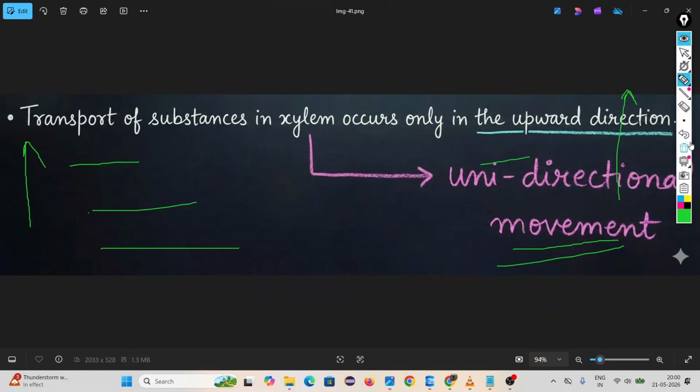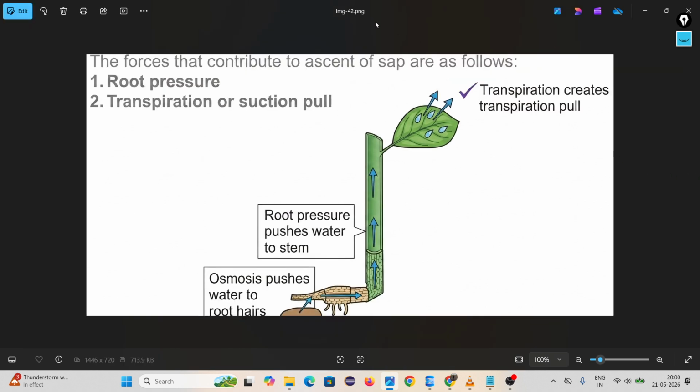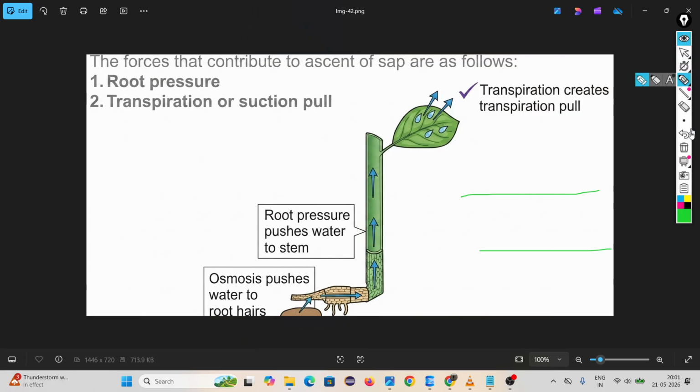Transport of substances in xylem occurs only in the upward direction. Water and nutrients flow inside xylem in one direction, not bidirectionally. That's why this type of movement is called unidirectional movement. How is this upward movement happening? Because due to gravity everything should come down towards the earth, but here it is happening against gravity. That means you require some force.